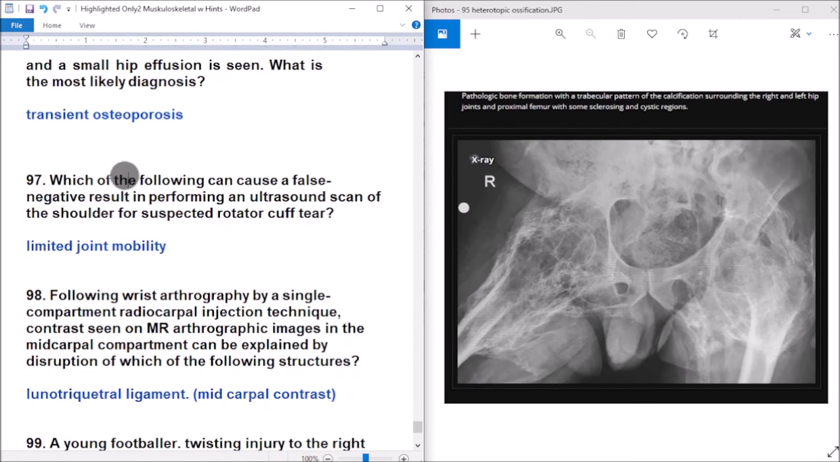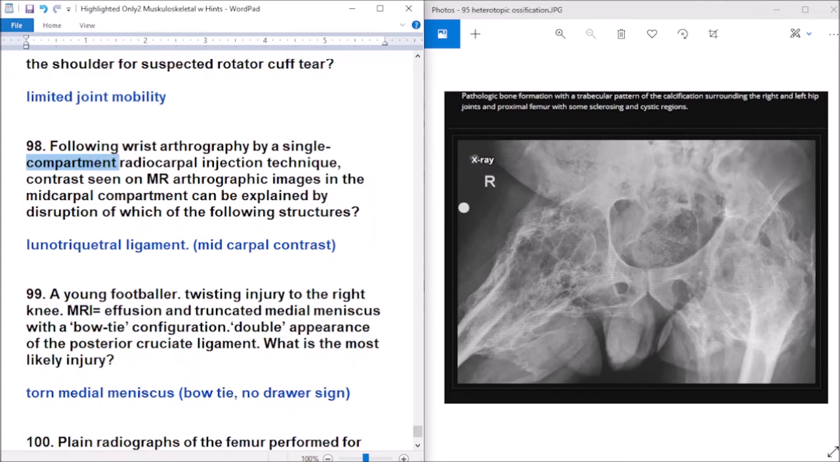Question 97. Which of the following can cause a false negative result in an ultrasound scan of the shoulder for suspected rotator cuff tear? Limited joint mobility. In suspected rotator cuff tear, limited joint mobility can cause a false negative result.